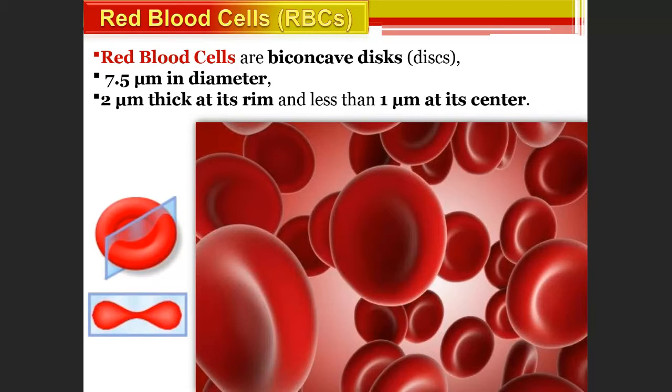At least you should know the size of a red blood cell. First, it is biconcave and 7.5 micrometer in diameter, 2 in thickness, and 1 micrometer in the center. Why in the center? Because of the concavity. The concavity is there in the center, so it will definitely be thin. So these are the red blood cells which you should know.